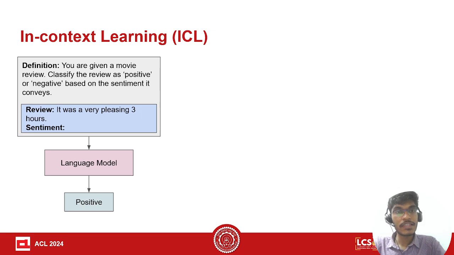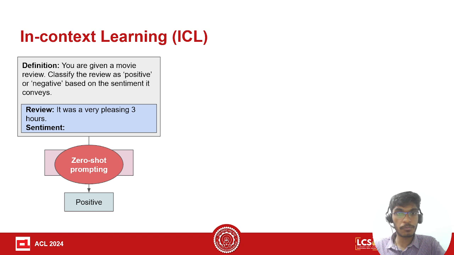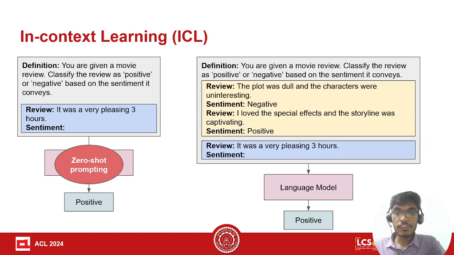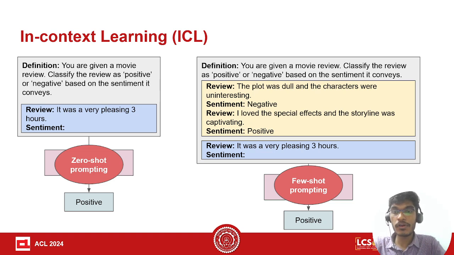In-context learning has been a very useful phenomenon of LLMs. LLMs can perform tasks by just seeing examples provided in context. For example, if we provide the LLM with the task definition of classifying a review as positive or negative, it can classify it just based on the task definition. Such a paradigm is called zero-shot prompting. In few-shot prompting, we give extra examples in context before providing the LLM with the input target example.